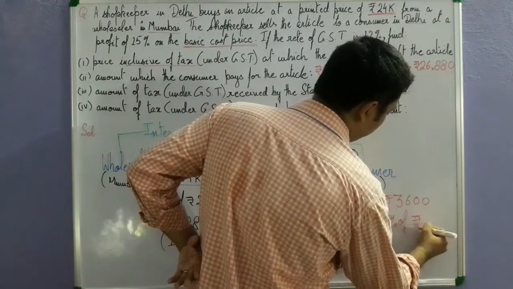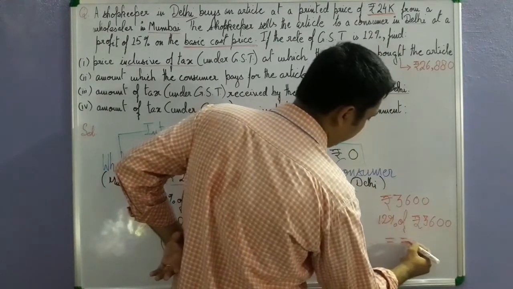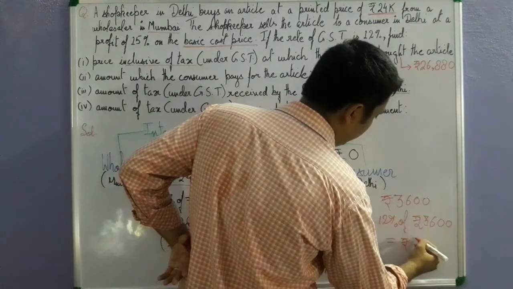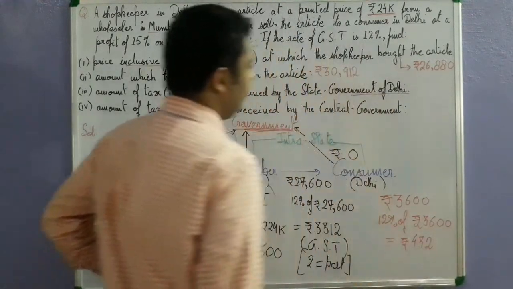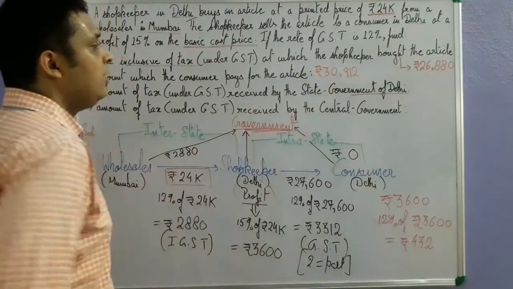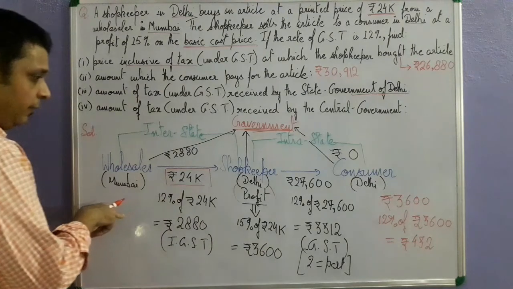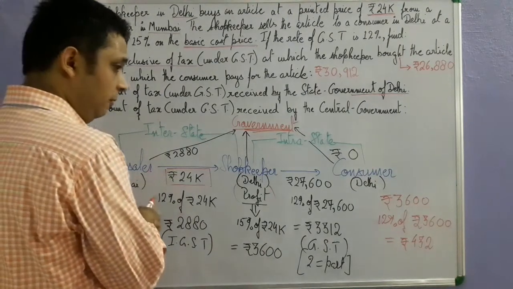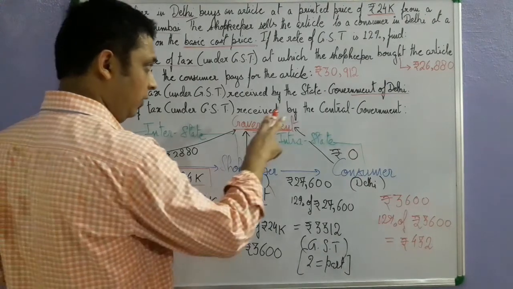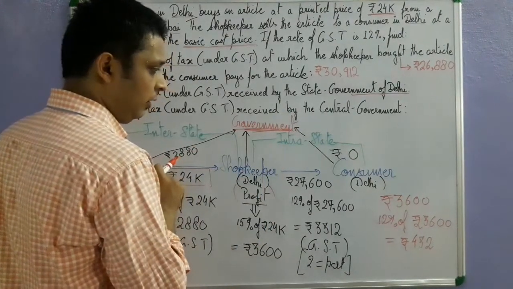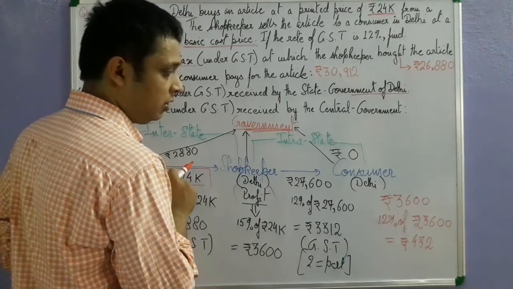Rupees 3600. So if you do the calculation, you will get that this comes out to rupees how much? 432. So this is the tax received by the state government of Delhi. Clear? We are not talking about the state government of Maharashtra. Clear? We are talking about the state government of Delhi. Clear? So this is the simple way to understand this question, isn't it?